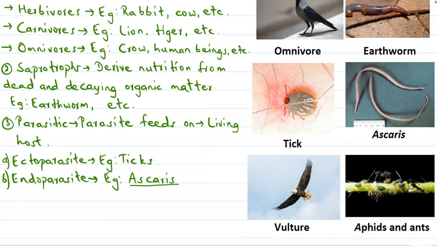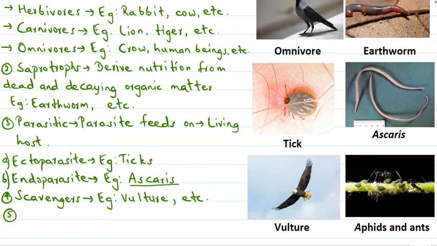Now let's move on and talk about scavengers. So what are scavengers? Scavengers are those animals or organisms that feed on the flesh of dead animals. For example, vulture, jackals, etc. These are scavengers. They feed on the flesh of dead animals.